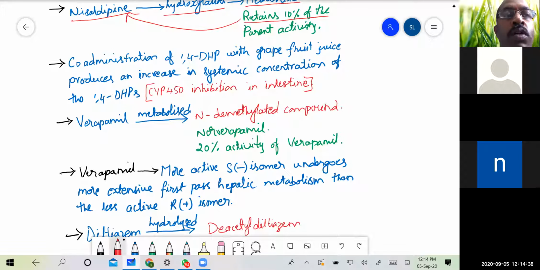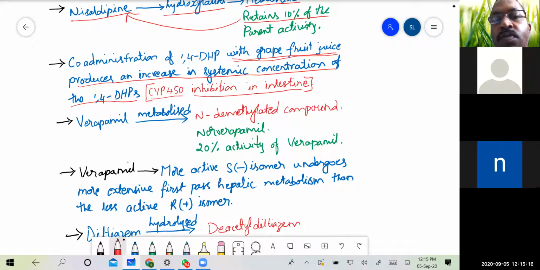Then coming to the next point, that is co-administration of 1,4-DHPs, any of the DHPs, that is amlodipine, felodipine, then nicardipine, nimodipine, all the dipines, with grape juice will produce an increase in the systemic concentration of 1,4-dihydropyridines. Why does the concentration of 1,4-dihydropyridines increase if you co-administer with grape juice? That is, the grape juice inhibits the CYP450 enzyme in the intestine and prevents the metabolism of these 1,4-dihydropyridines.